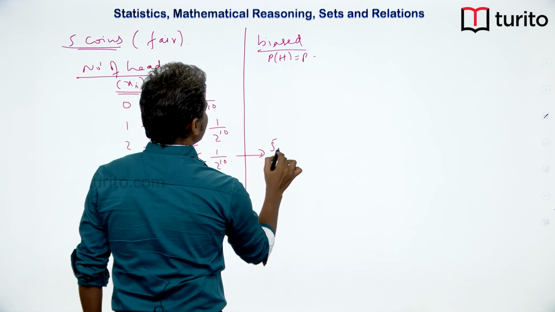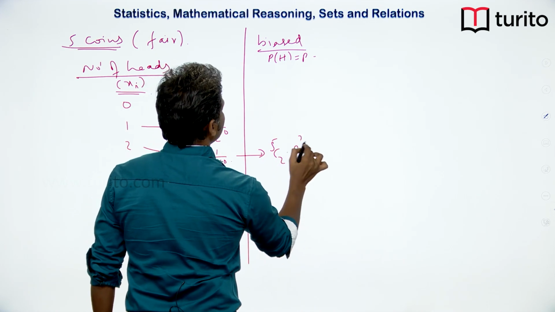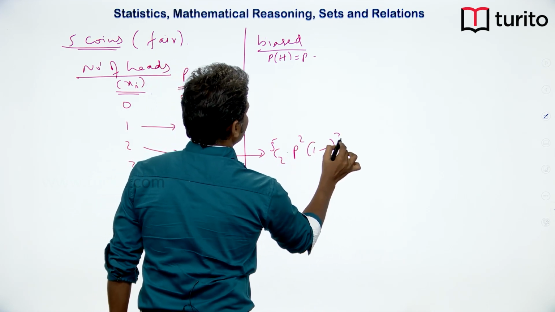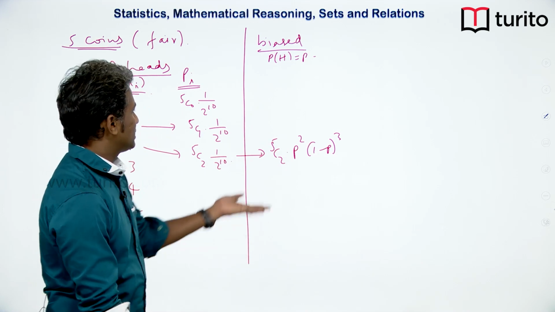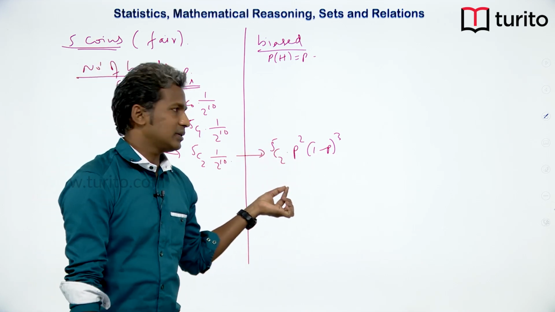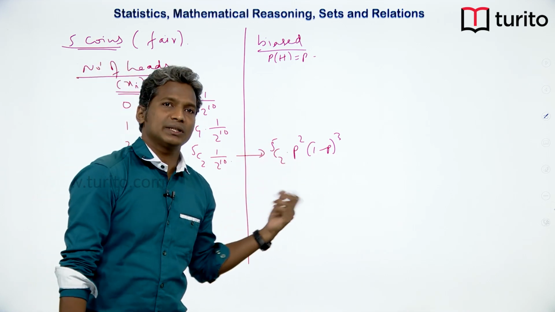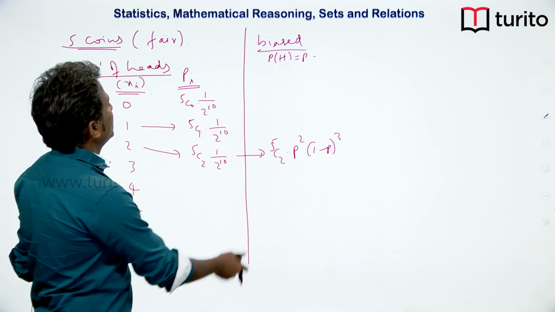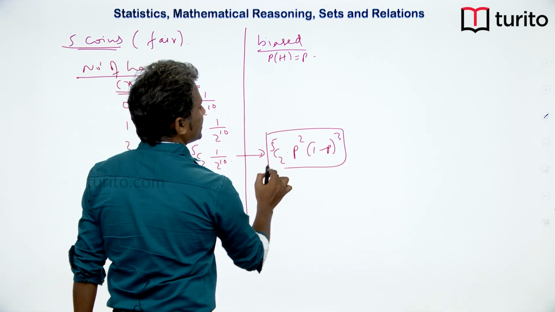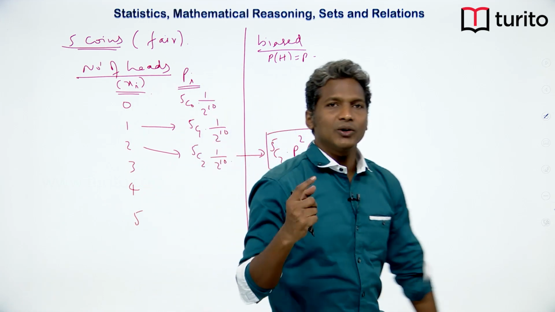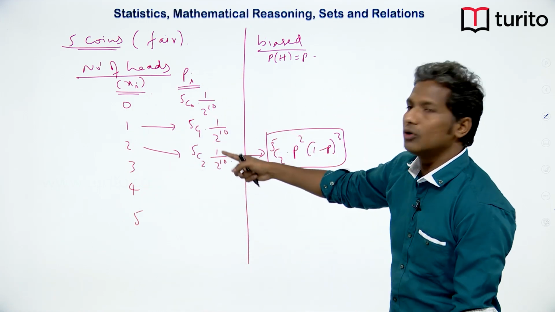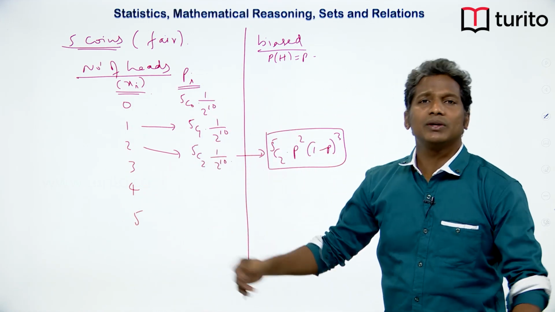Here we will get it as 5C2 into P square into (1 minus P) whole cube. So, this is the binomial pattern. We can also get this number by Bernoulli's trials. Here all general numbers look like this only. Because the probability distribution is following the binomial pattern, we call this the binomial distribution.